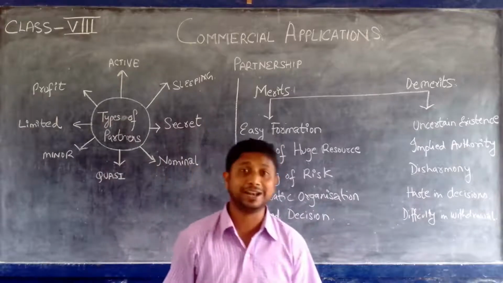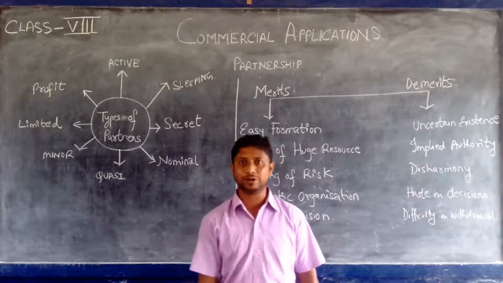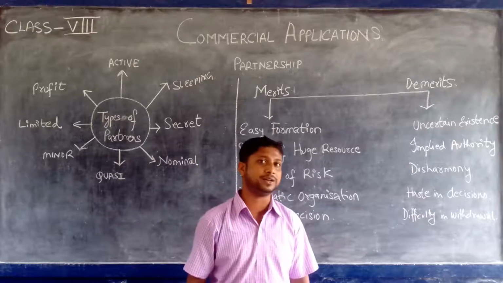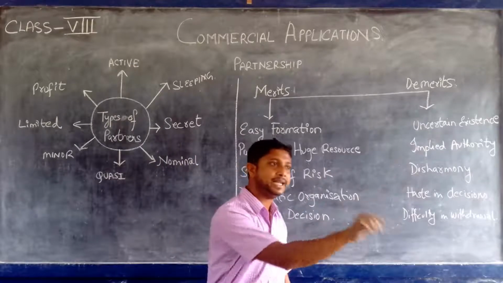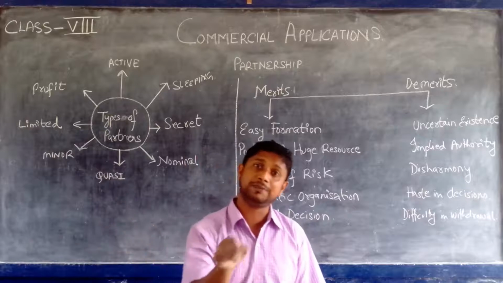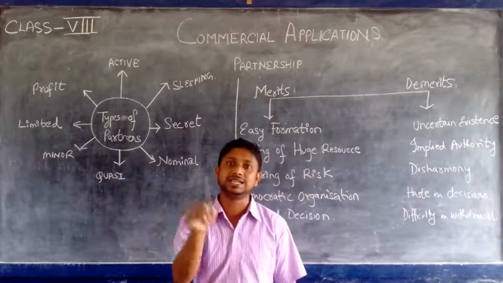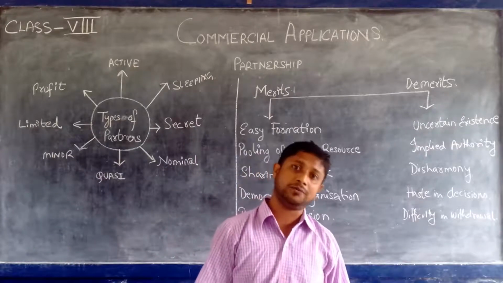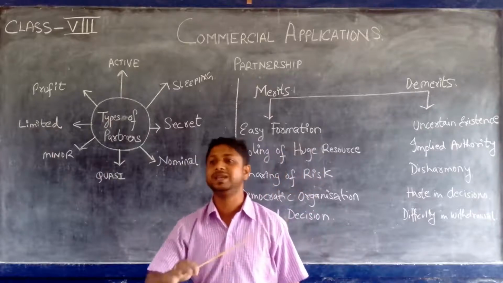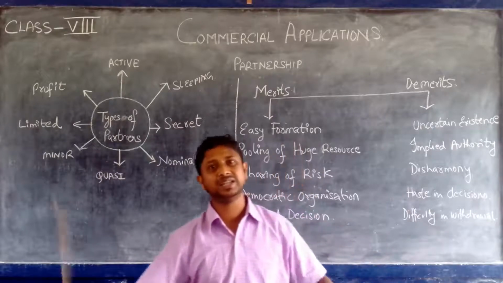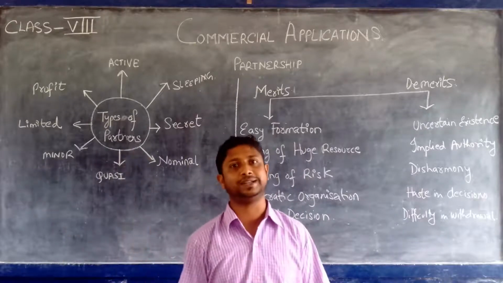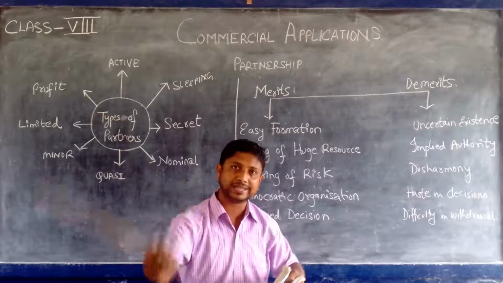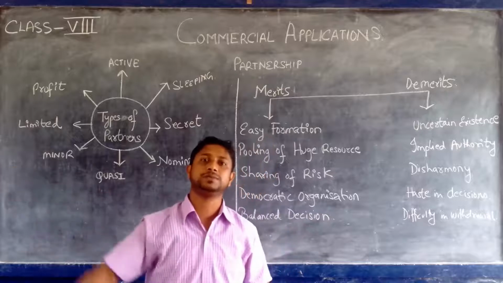And then comes haste in decision. Here, one single partner cannot take a decision alone. It is not a sole proprietor or a Karta of a joint Hindu family, where decisions could be taken alone by the head or the proprietor. Suppose there are four partners, A, B, C, D. Each partner's decision is important, so you have to take a collective, joint decision. Often it is more time consuming and wastes a lot of your time, because when partners are not together, they need time to come together and time to discuss, and the decision-taking process becomes lengthy.